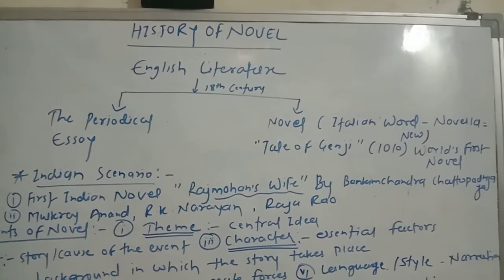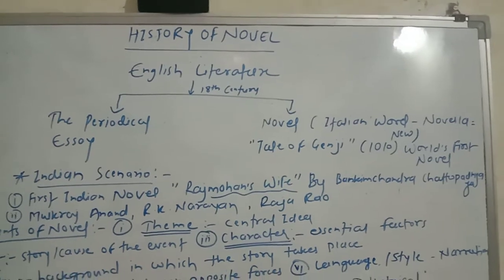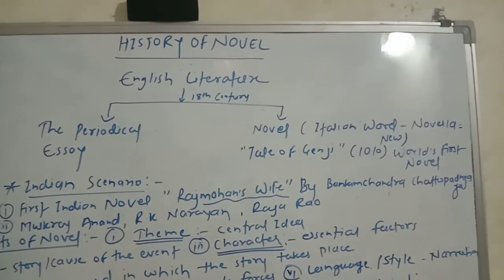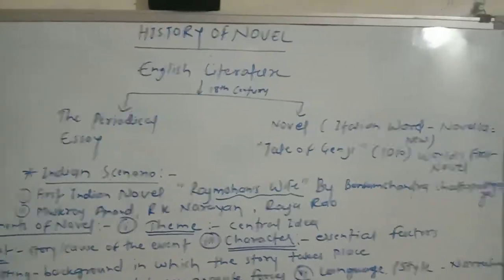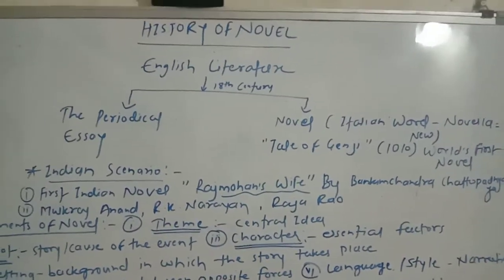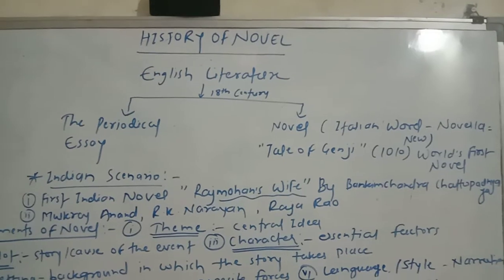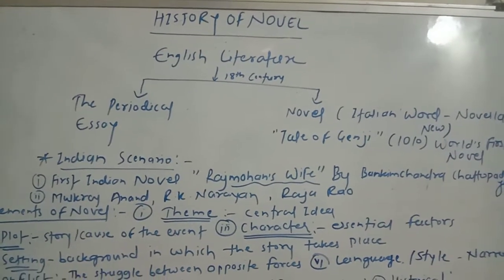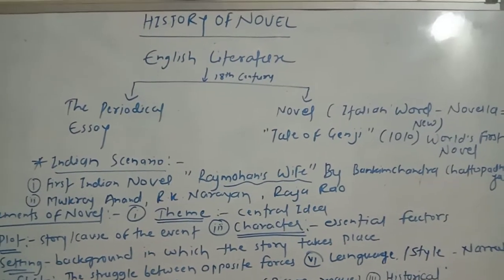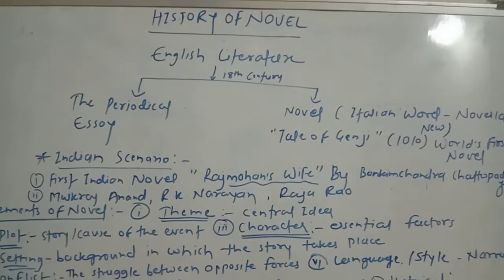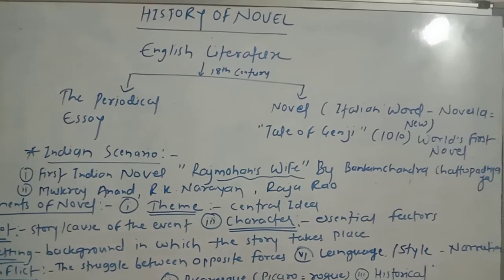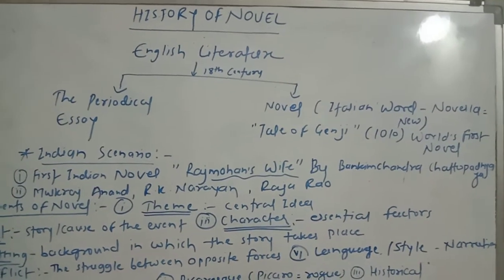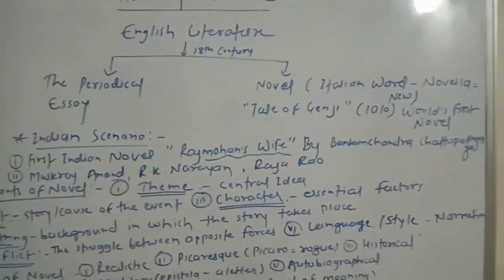So these are the important things about the novel. The Pilgrim's Progress by John Bunyan was written in 1678. Then Oroonoko by Aphra Behn, written in 1688, initiated the plenteous and colorful tradition of the English novel. So all these things are important in English literature, which is based on novel writing.